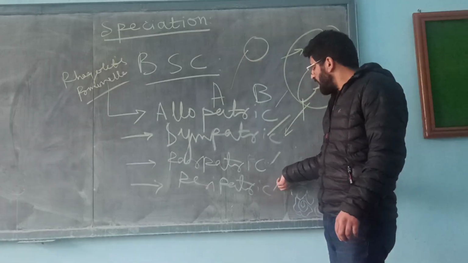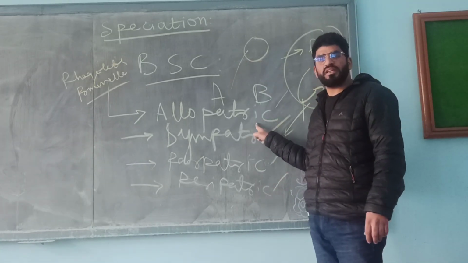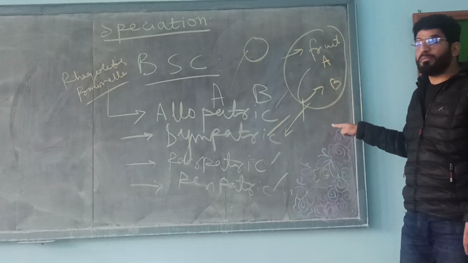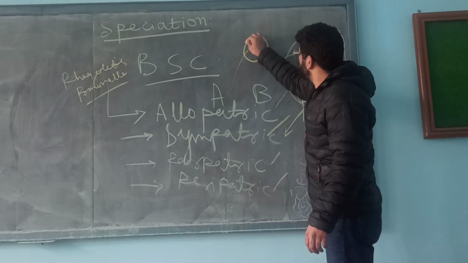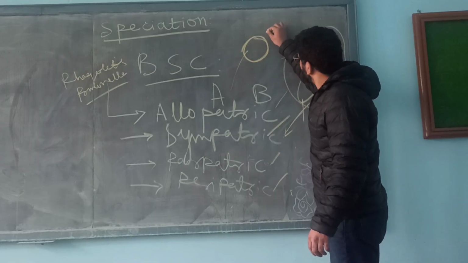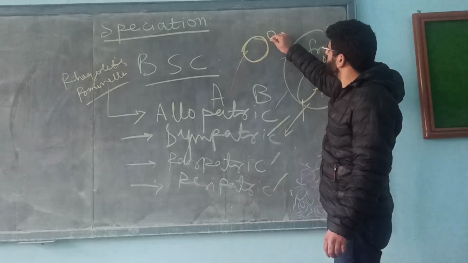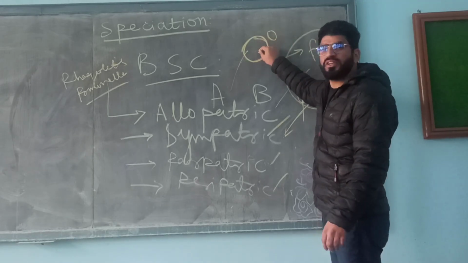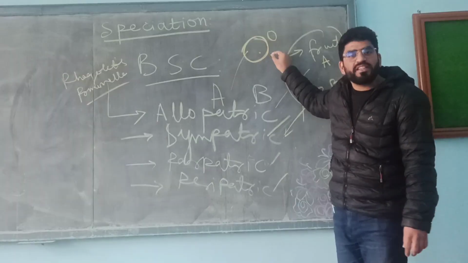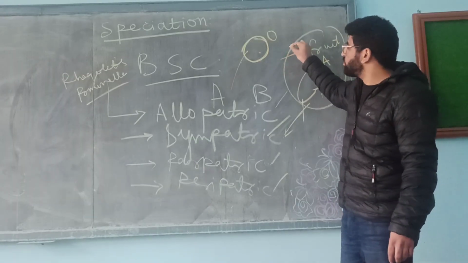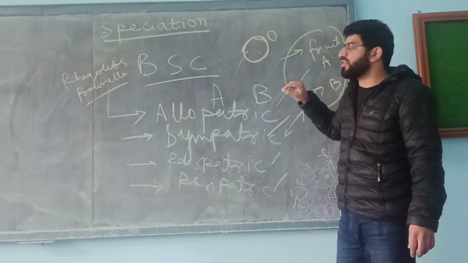Now coming to peripatric speciation, it is similar to allopatric speciation, but here the geographical barrier occurs at the periphery. Say, for example, if this is the geographical area, a small population gets diverged from the parental population due to natural disasters, or due to the founder effect, along with prolonged reduced gene flow.